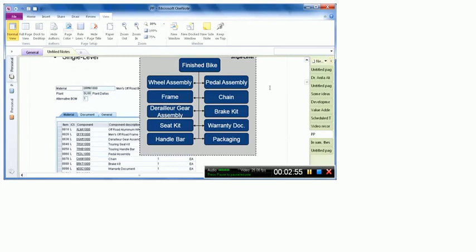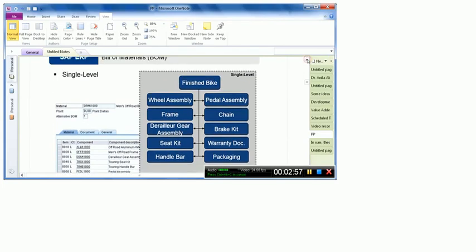this is an example of another pictorial presentation of the bill of material of the bike, and this is known as a single level bill of material. Why do we say it is a single level bill of material?